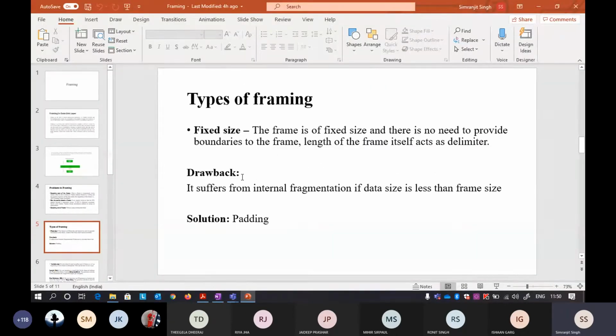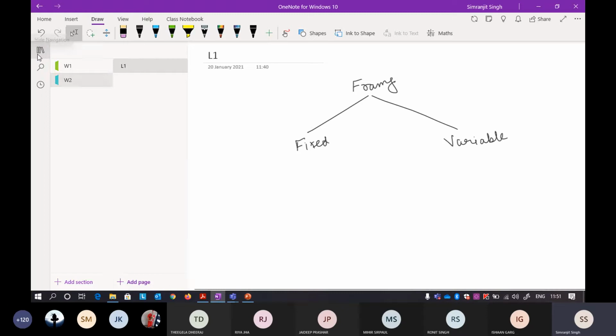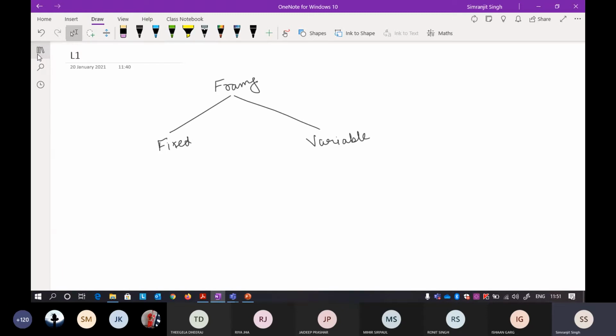If I go towards the types of framing, the framing can be either fixed length framing or variable length framing. It will be one of the two. I'll also tell you about the problems that are faced if you follow a particular framing process.